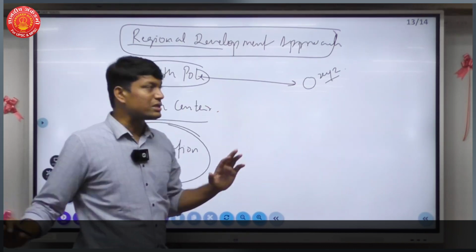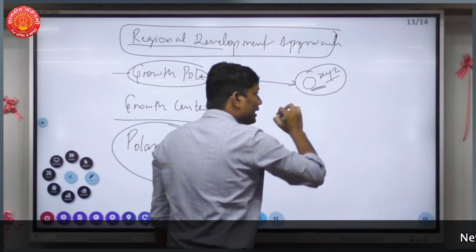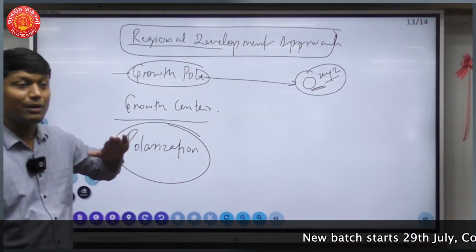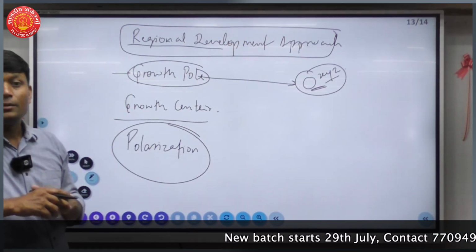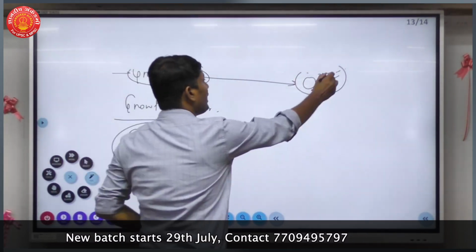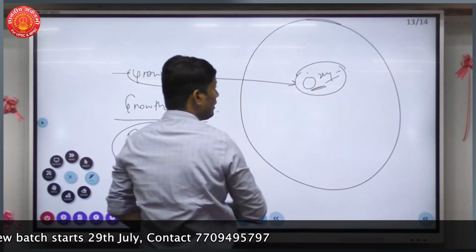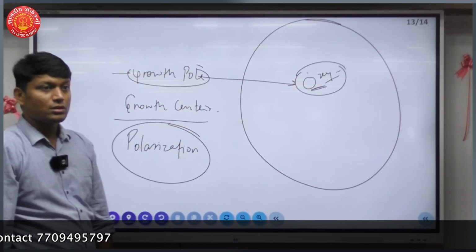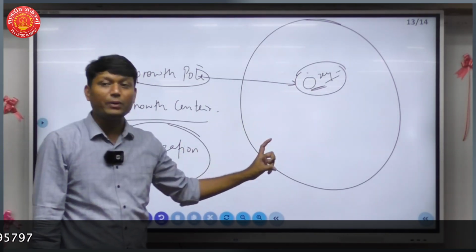Okay? Whatever resources I have, where are they going? At a single place. It will develop, it will grow. That will become my growth pole. But the further idea is, once I have this growth pole, this will help in creating development or growth for the surrounding region. That is why I said this is a regional development approach.